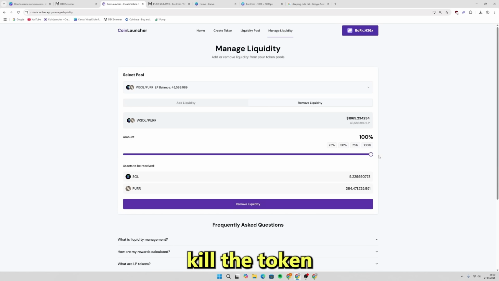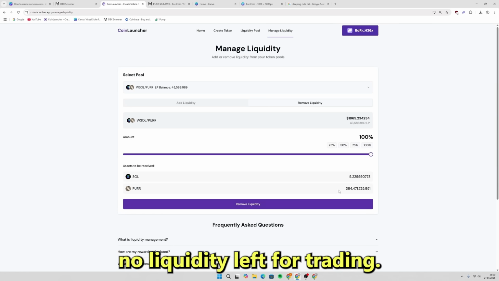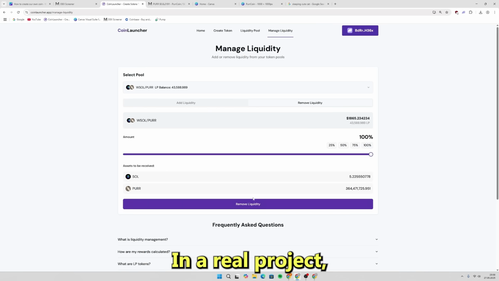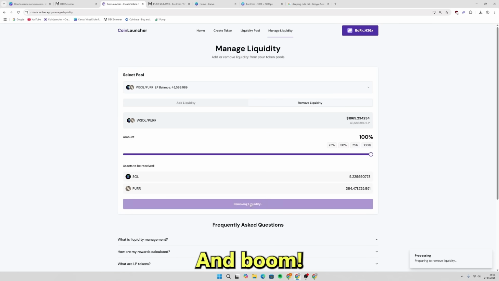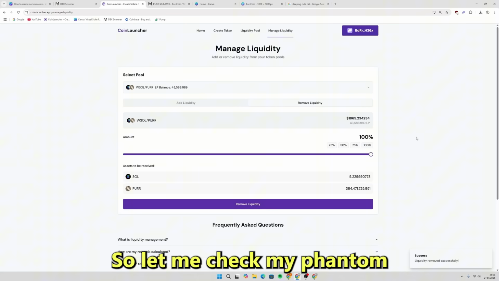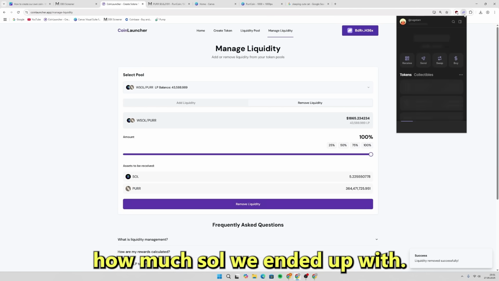This would essentially kill the token since there'd be no liquidity left for trading. Again, this is just for demonstration. In a real project, you'd want to maintain liquidity to keep your token healthy and tradable. And boom, as you can see, we just removed the entire liquidity pool. So let me check my Phantom wallet and see how much SOL we ended up with.